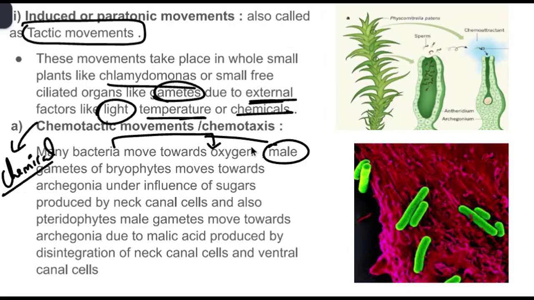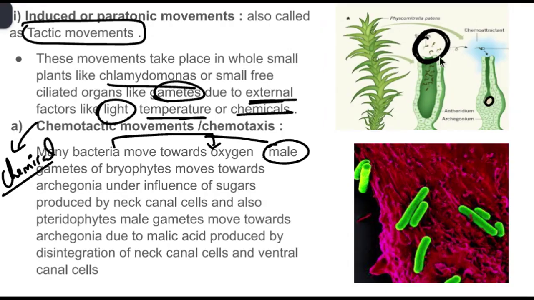The chemicals released by the female gamete will attract the male gamete, which makes them move towards it. Here we can see, for example, these are antherozoids in bryophyta. If we call the male gamete, we are calling them antherozoids, and this is called archegonia, where the egg is present.